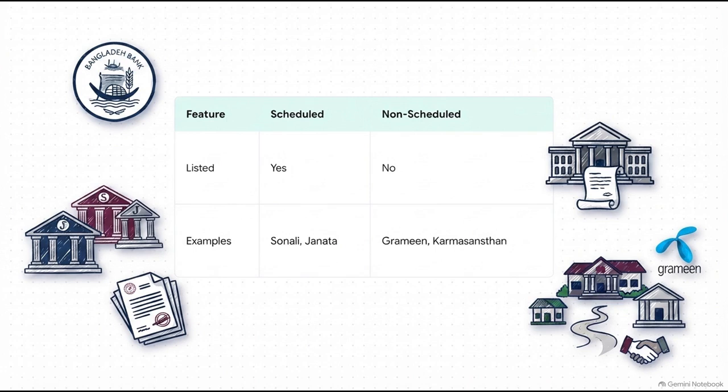Scheduled banks are strictly listed under Bangladesh Bank's orders. They have to comply fully with its mandates. Think of the big ones like Sonali, Janata, or Agrani. Non-scheduled banks, though, are formed by special independent laws, meaning they aren't strictly on that primary central bank roster. Great examples here would be Grameen Bank or Karmasangsthan Bank.